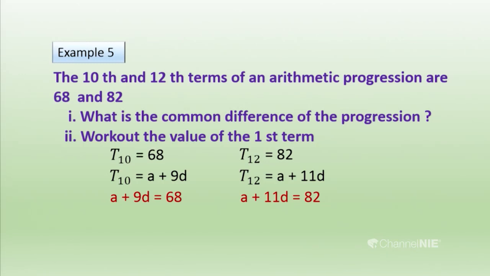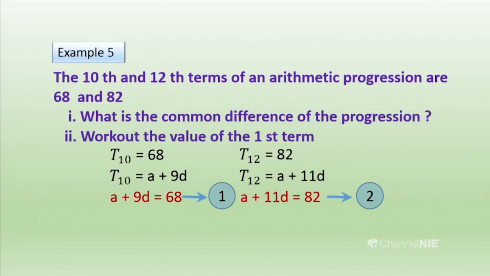A plus 9D is equal to 68; that is the first equation. A plus 11D equals 82; that is the second equation. By looking at these two equations, we have to find the first term and the common difference.